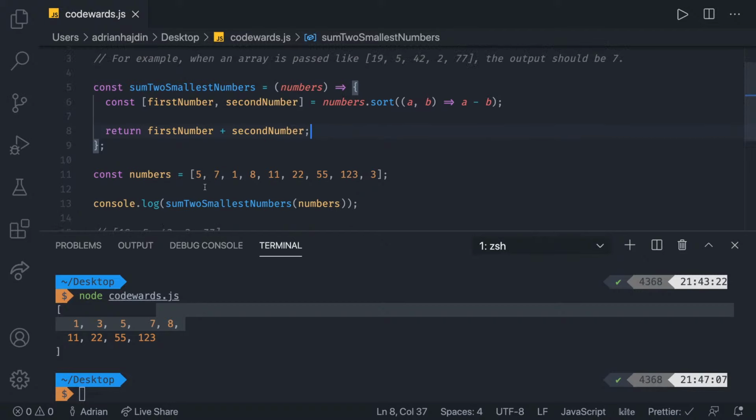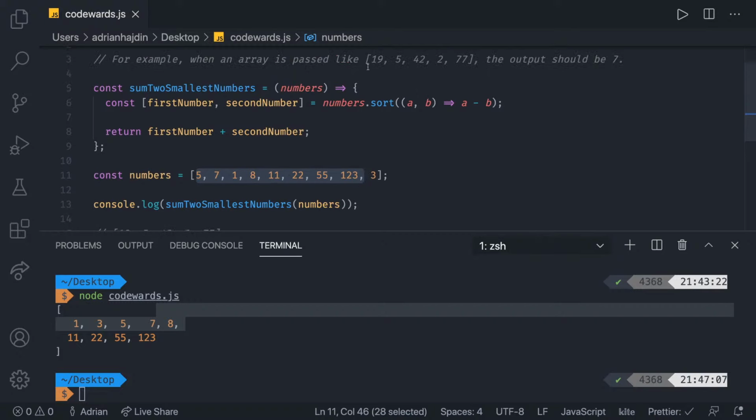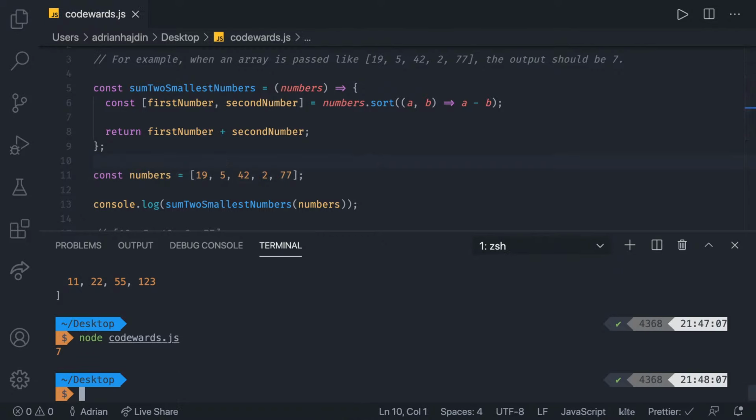Let's check it out. In this case, we're passing this, but let's pass our original array that they gave us. So in this case, that's gonna be this. What I want to do is have that, and now let's try it out. As you can see, we get 7 as the exercise says. What do you guys say?